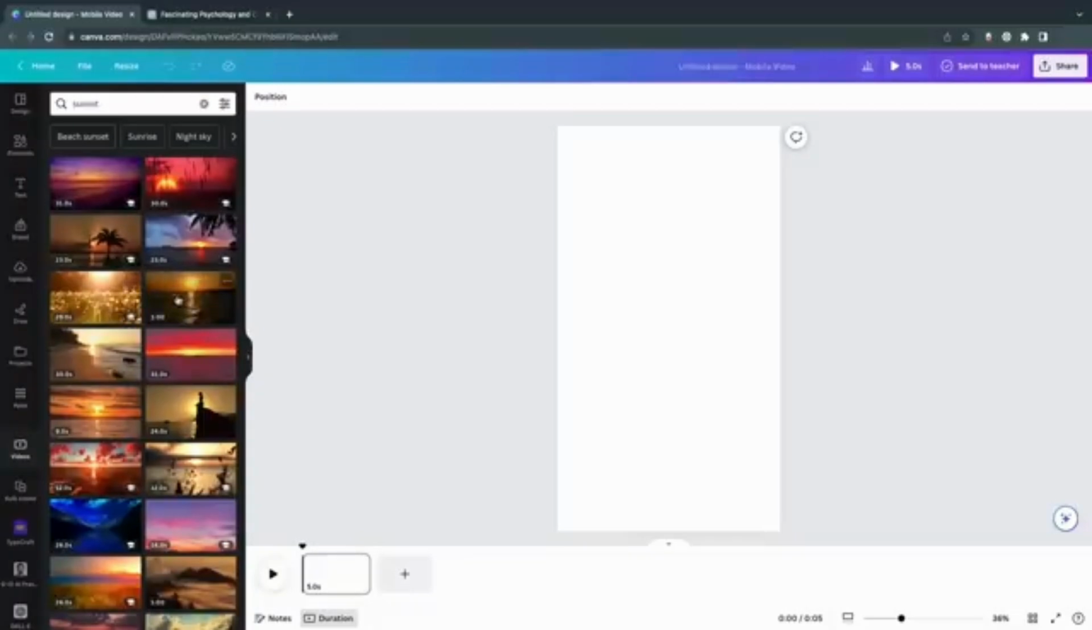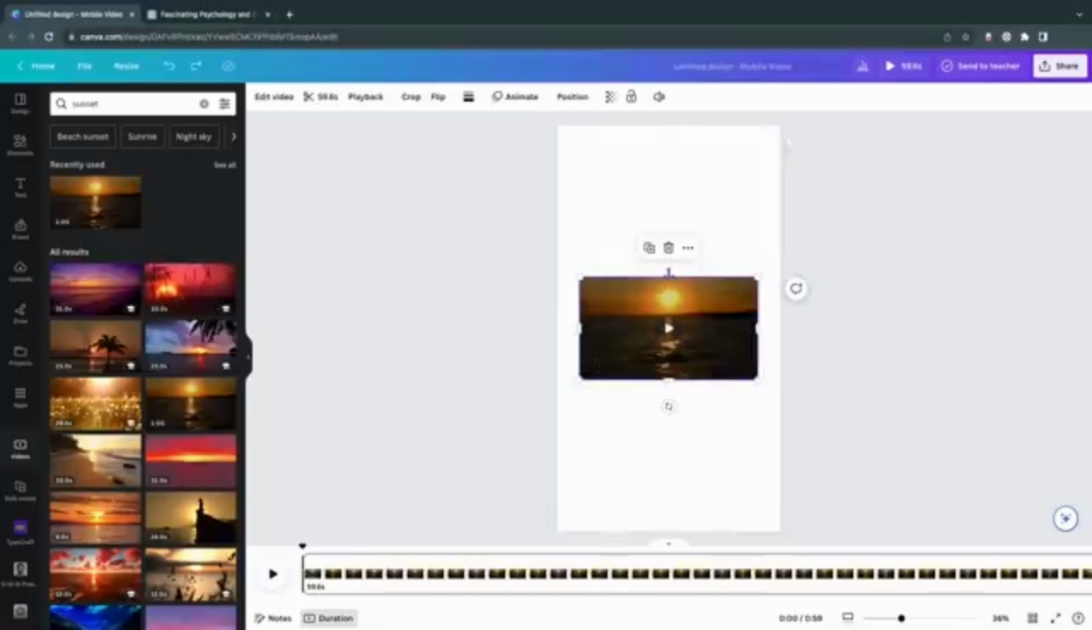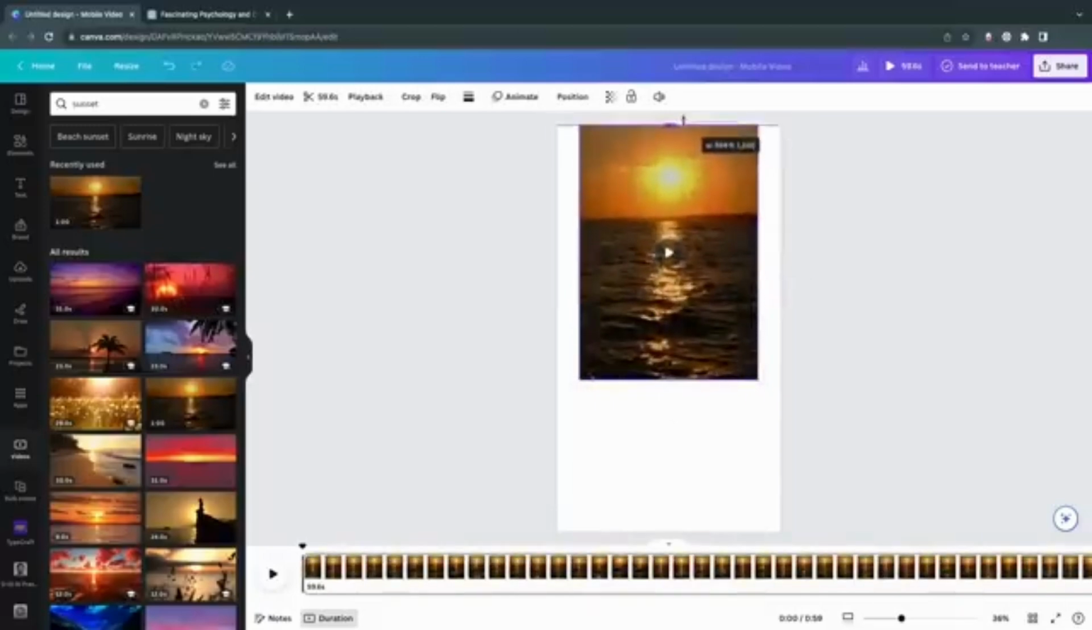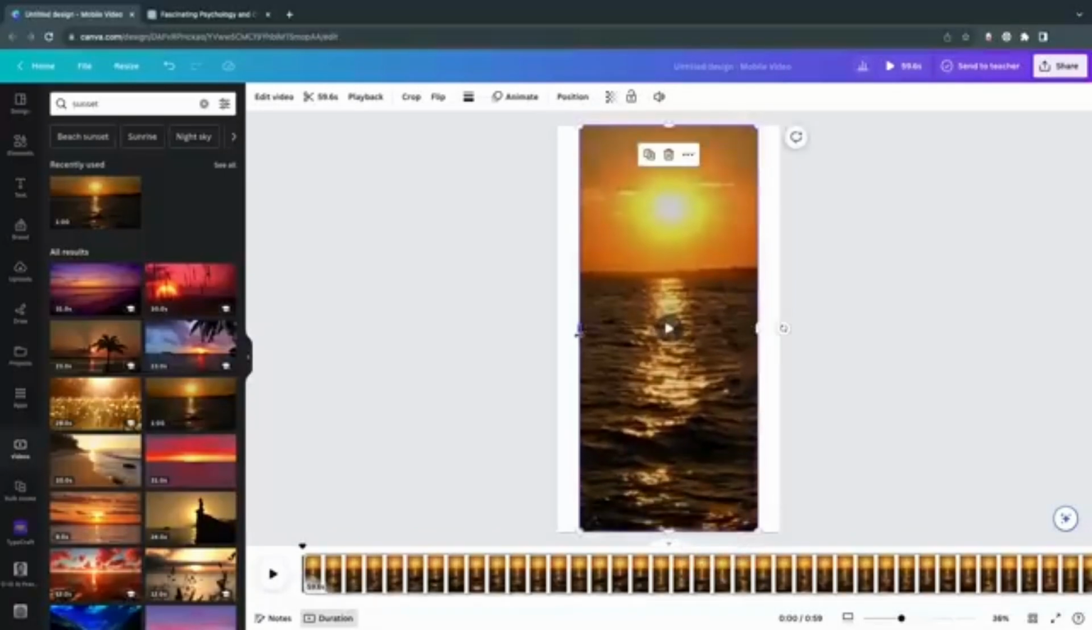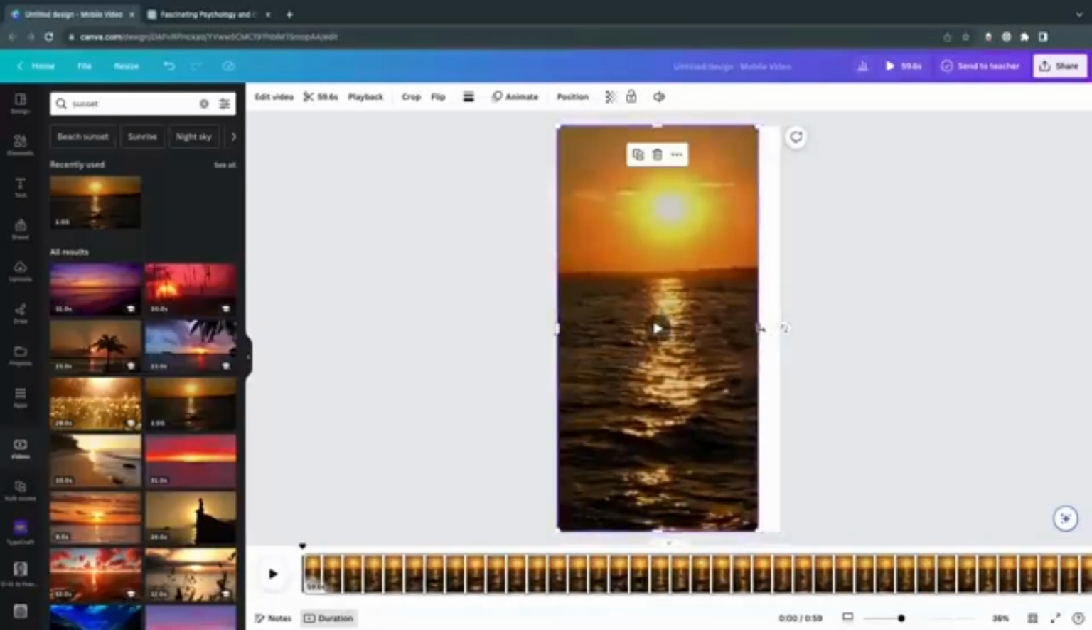To use a video, simply click on it and expand it to the edge of your editing window, making it the background for your project. This is what we want to achieve. Release the mouse cursor to apply it as a background video.